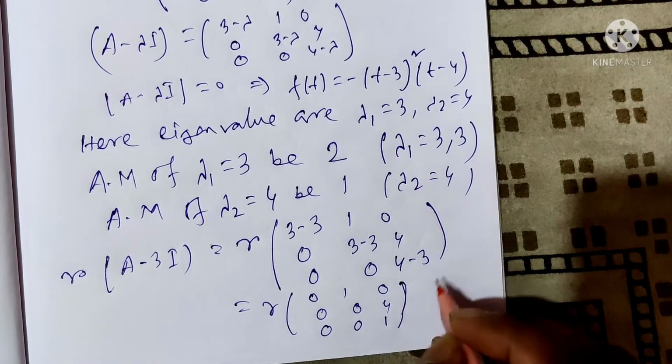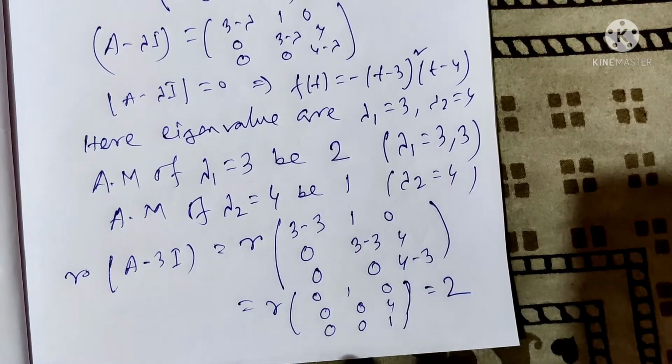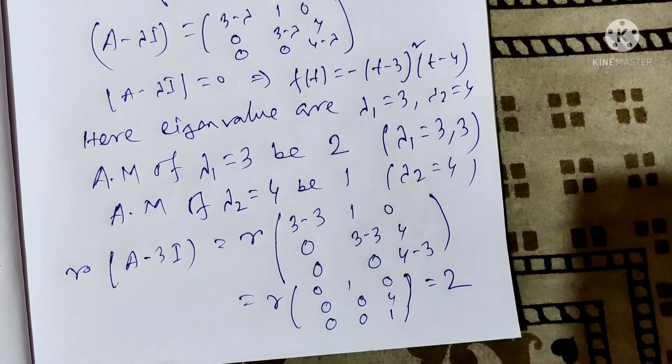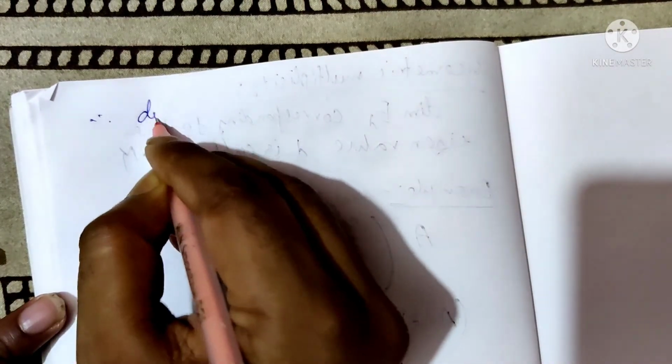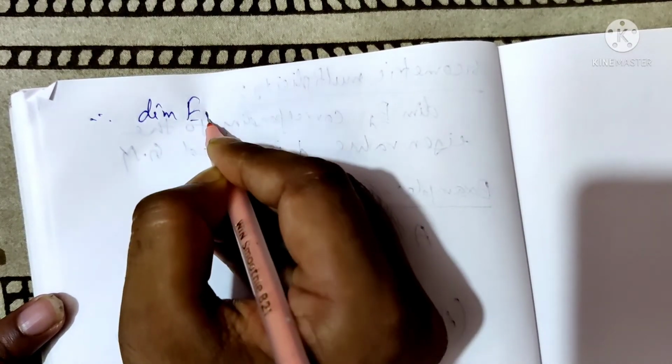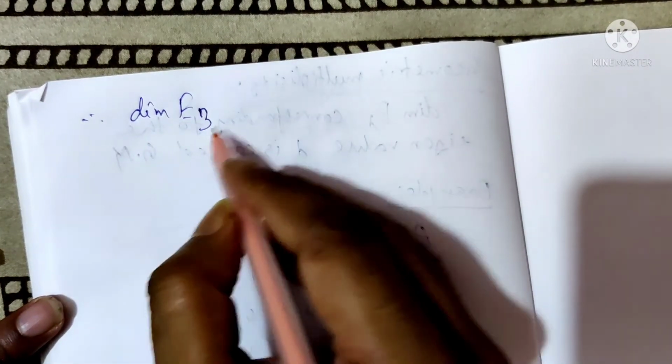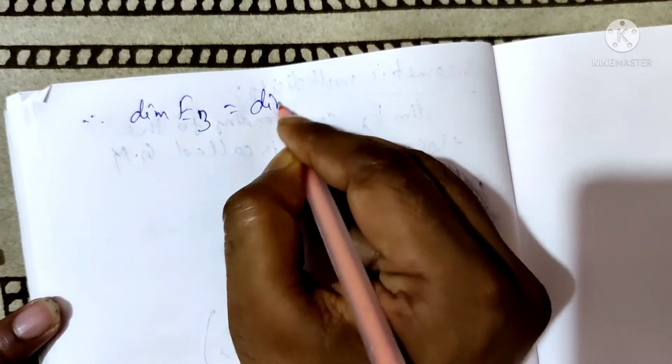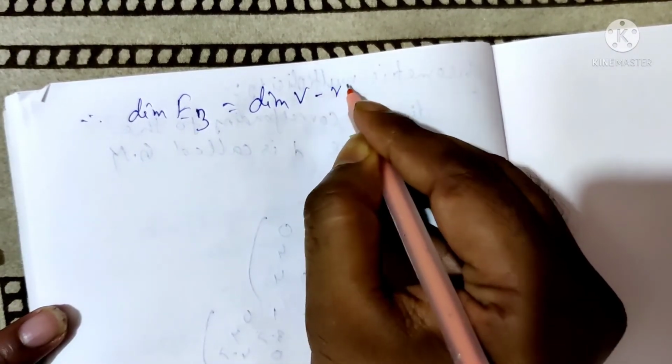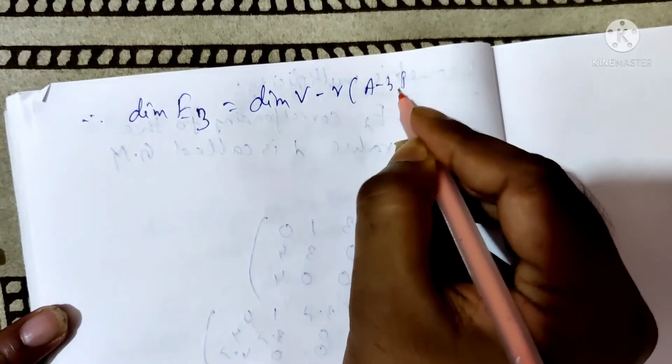It is 2. Therefore the dimension of the eigenspace for eigenvalue 3 is the dimension of V minus the rank of A minus 3I.